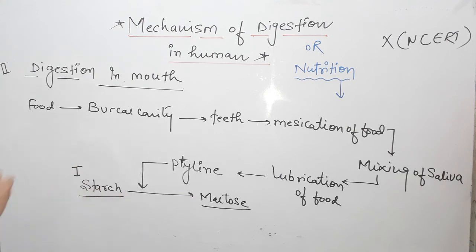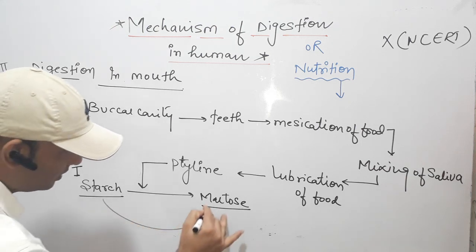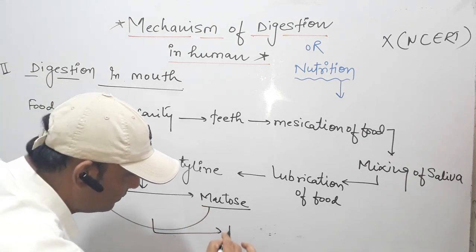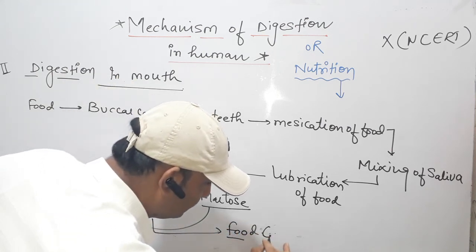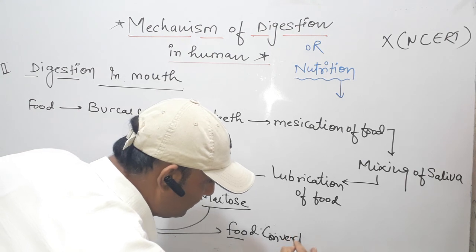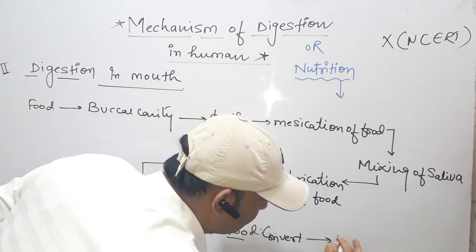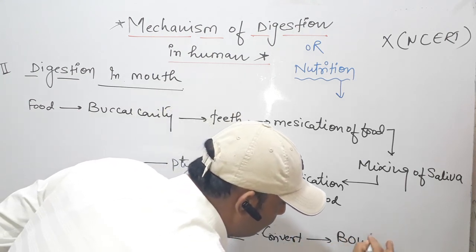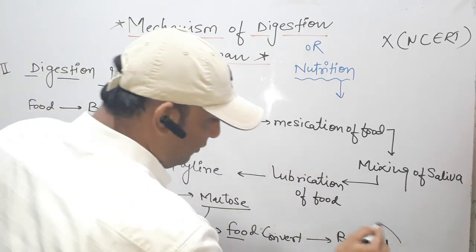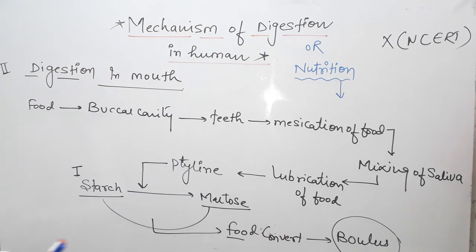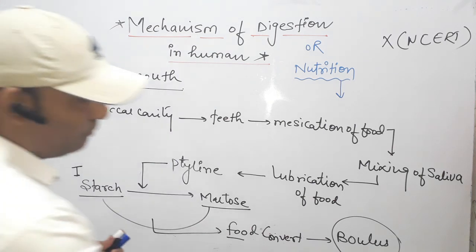After the completion of digestion, if the food remains a few seconds in the mouth, it is converted into a structure which is called bolus. The name of the structure into which the food piece is converted is called bolus.